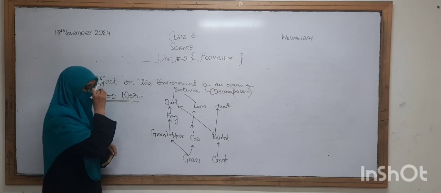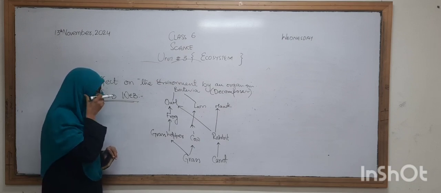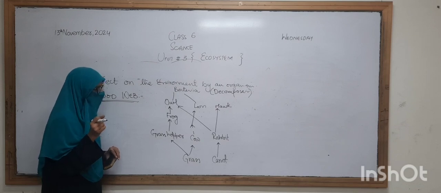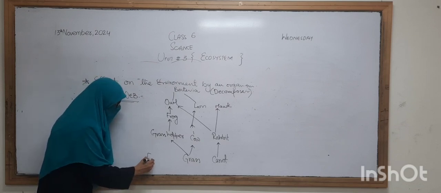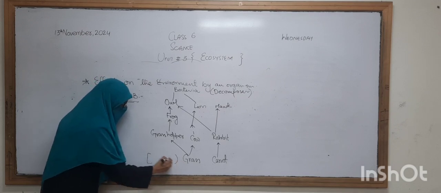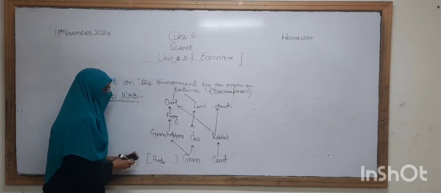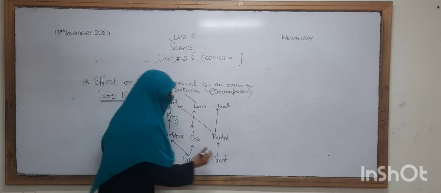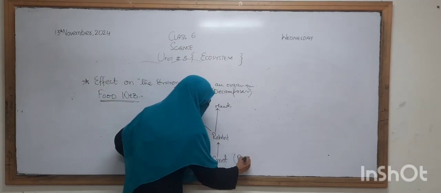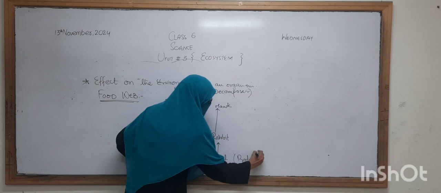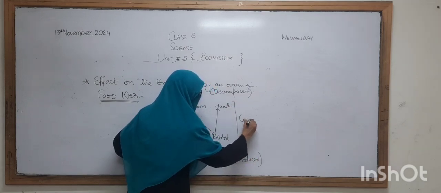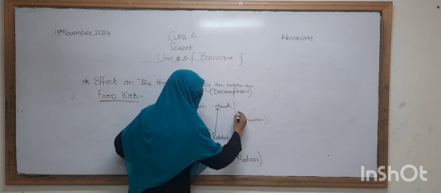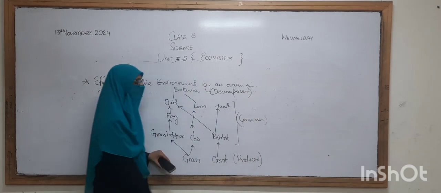We have done this part, which is called the producers. This part is called the producer, this part is called the consumer, and the upper part is called the decomposer.